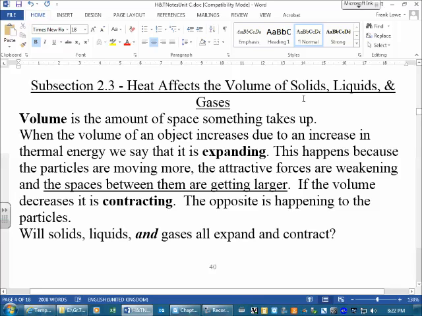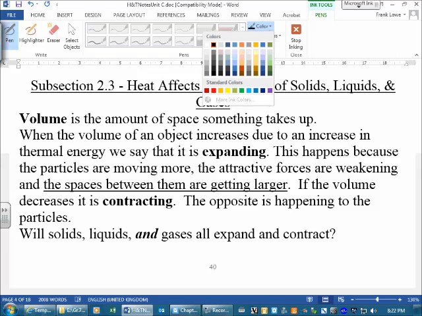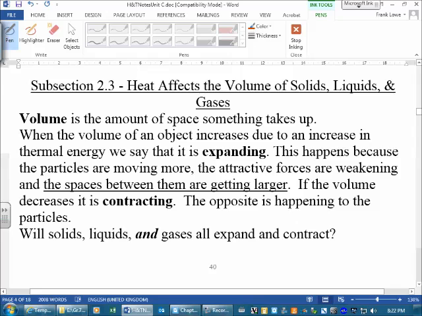It says that volume is the amount of space that something takes up. Like most things, you can measure it. We'll typically measure volume in milliliters. You can measure it in centimeters cubed. There's various ways. Typically, anything cubed, a distance cubed. Anyways, so it's taking up space.